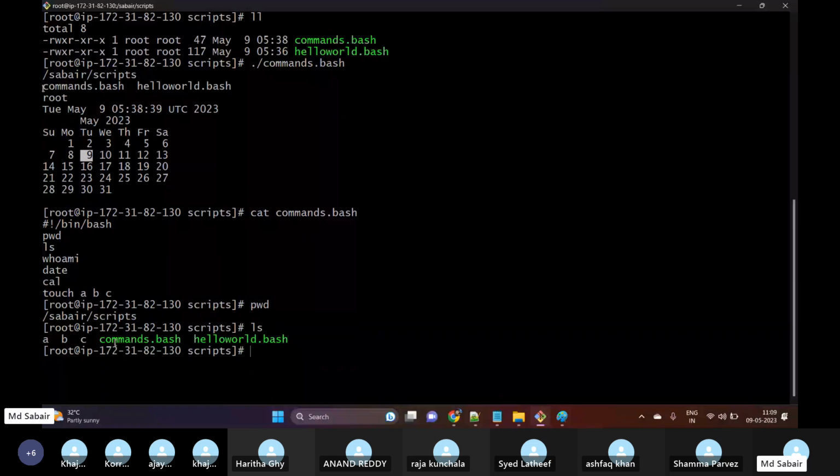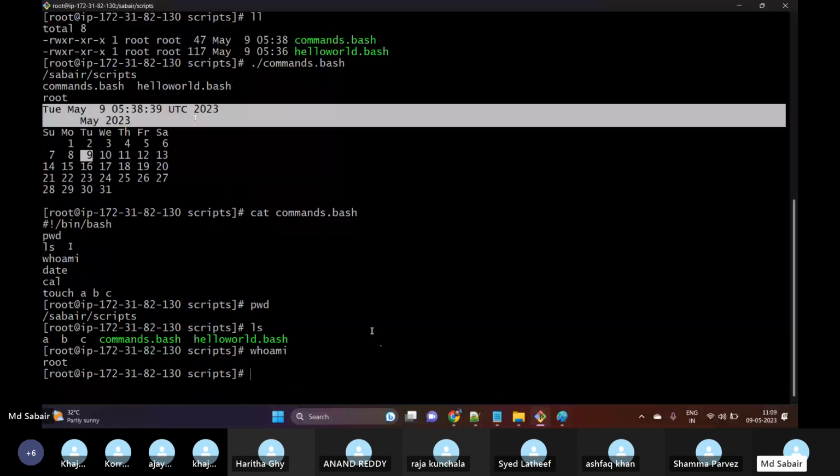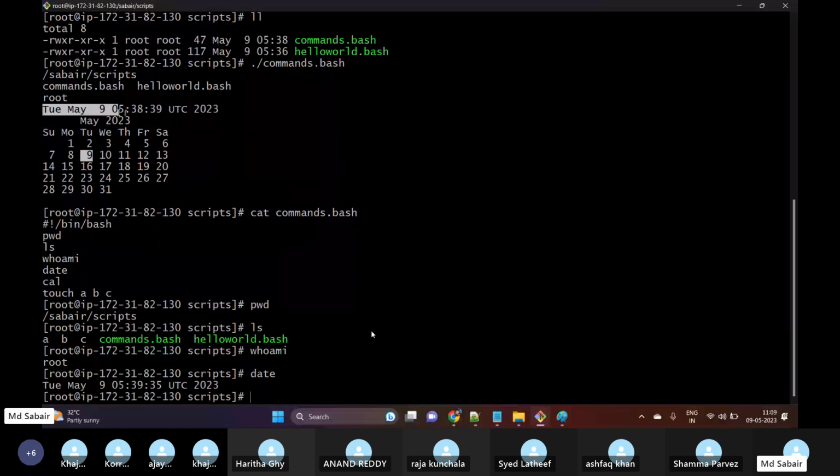whoami: basically, this will show the user who has logged into our Linux machine. So root, yes. If you want, you can execute this here. whoami, root. Okay, and then we have executed date. So this is our date when the script has been executed. And then I have executed the command called cal. Basically this will show the calendar for the current month. So we have got the calendar, which means this script has successfully executed all the commands.